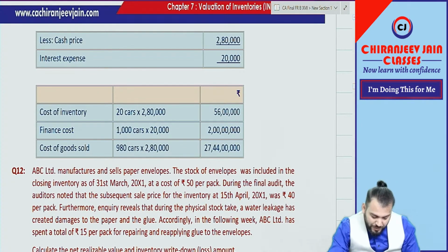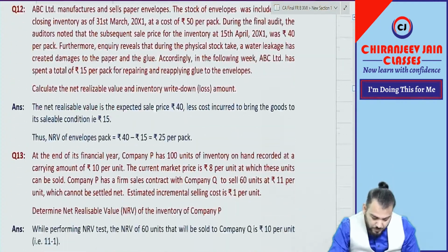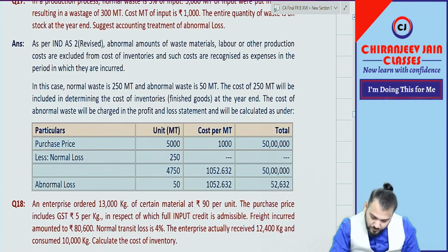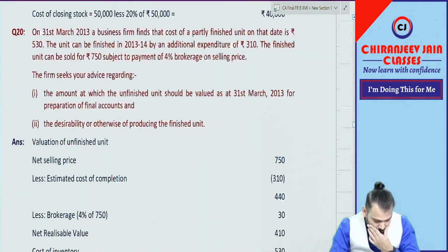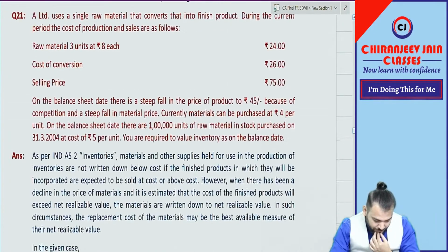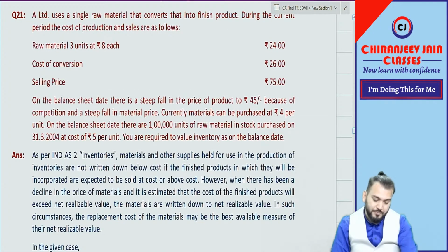Come to question 21. Very good question.